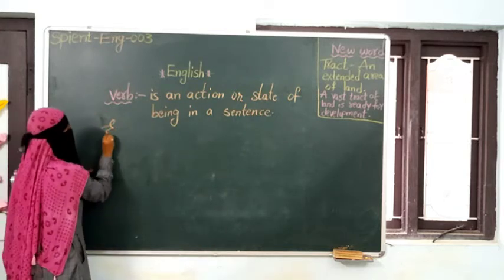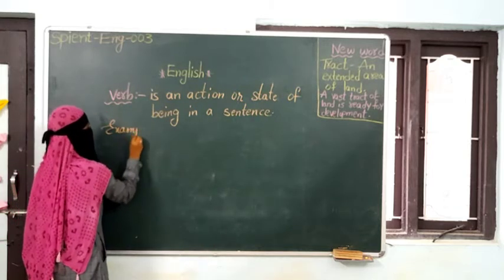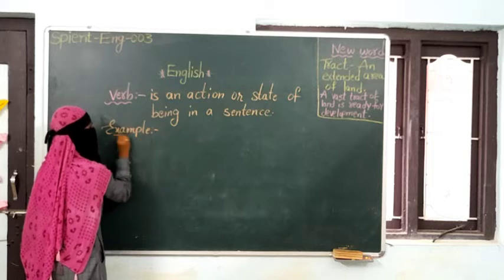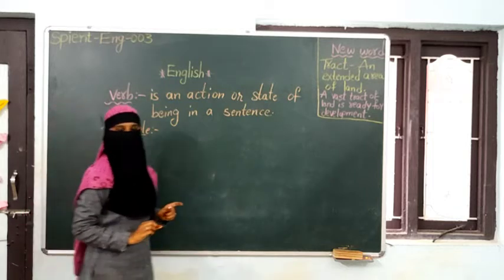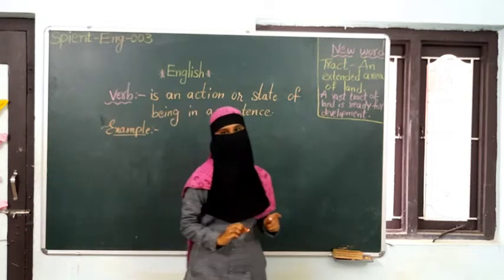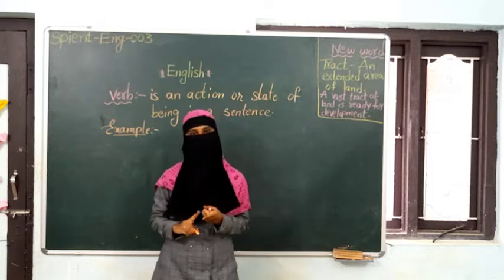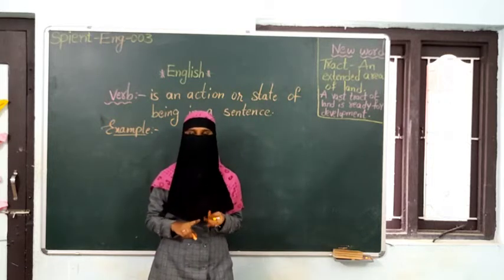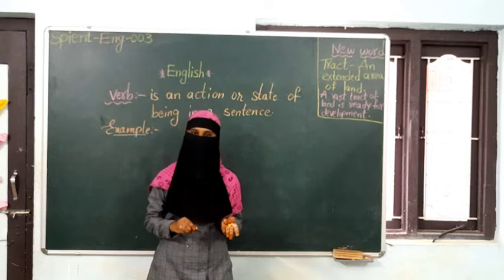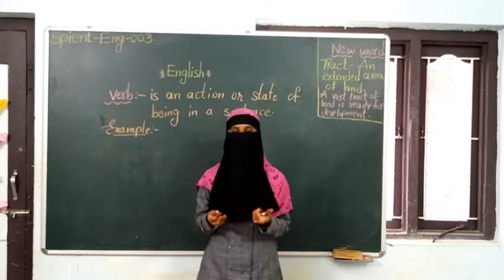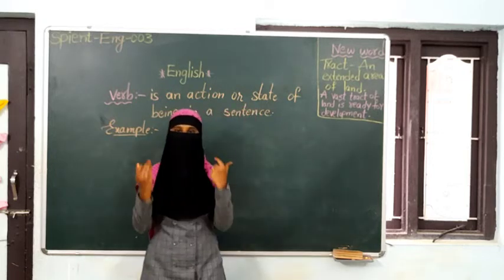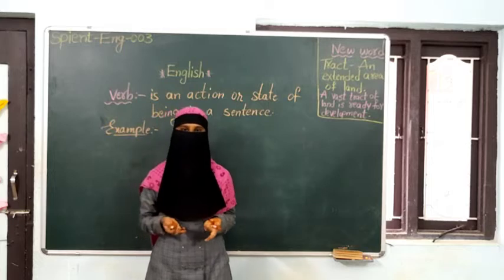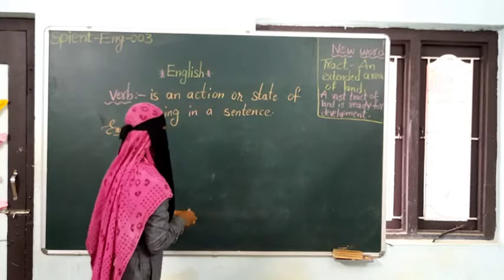Children, you already know. Can you please tell me some of the action words that you are doing daily? Reading, writing, eating, sleeping, drinking, walking, talking, listening, etc. These all are action words.